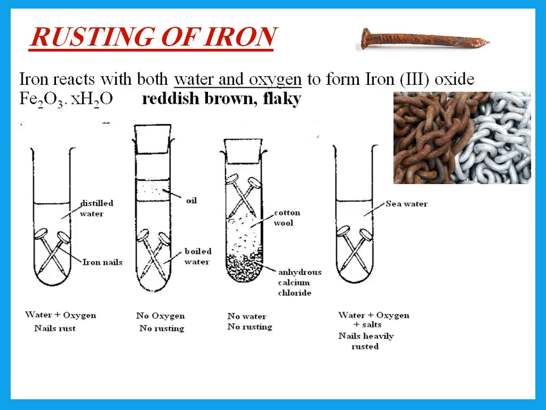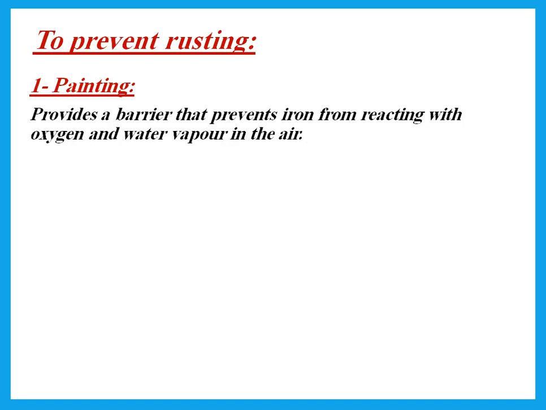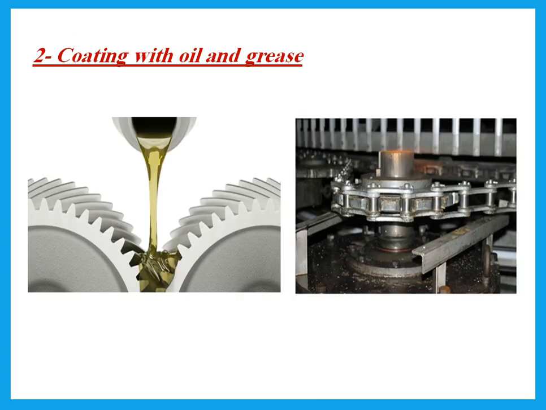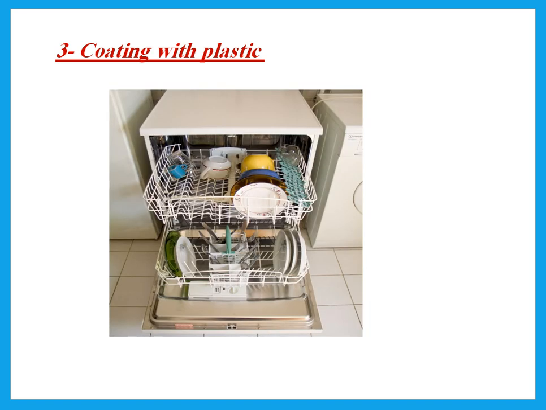Rusting of iron, remember that in order to rust, iron needs both water and oxygen. What is formed is called hydrated iron(III) oxide. It is reddish brown and flaky in appearance. Now, to prevent rusting, the easiest way would be painting. And if he says, how does painting prevent rusting? You should realize that it provides a barrier that prevents iron from reacting with oxygen and water vapor in the air. This explanation goes also for oiling machines and for coating with plastic.